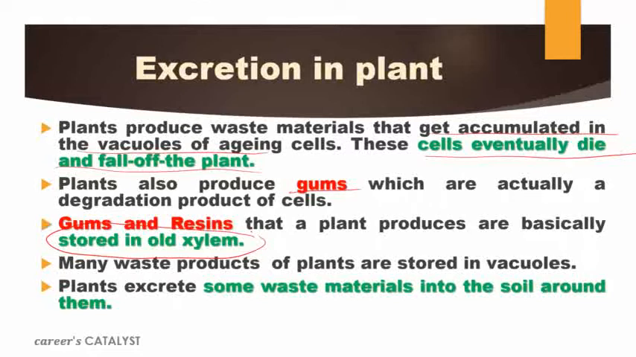So what are the excretory products here? The vacuole is storing some waste material, the nitrogenous waste or toxic waste that is produced inside the plant body. And the gums and resins are also stored in what? Old xylem, and excess water and obviously oxygen gas. So these are the waste products that the plant needs to eliminate into the surroundings. And this is done mainly by the process of osmosis and diffusion.